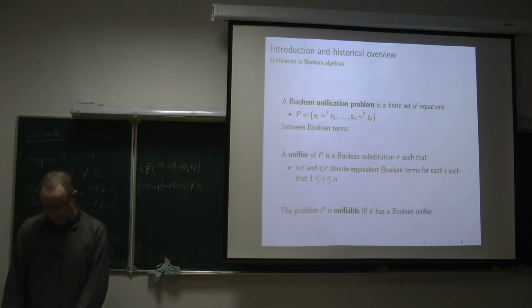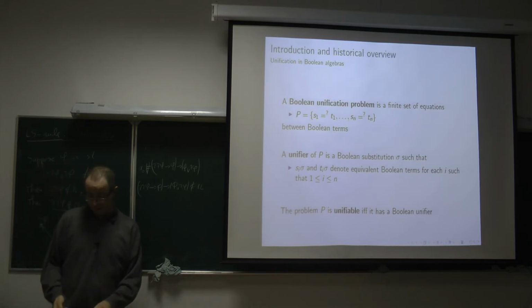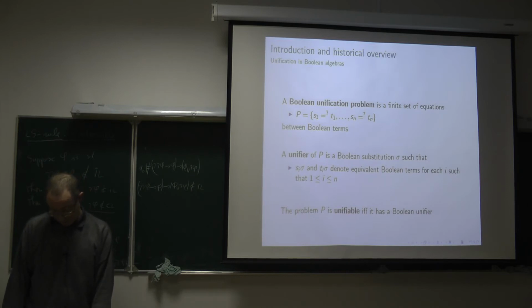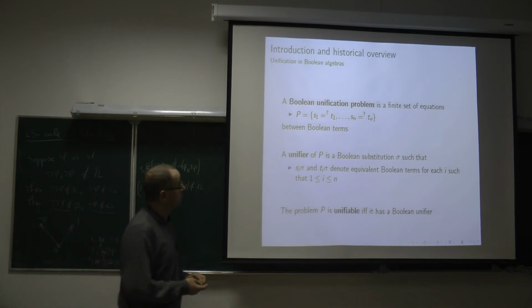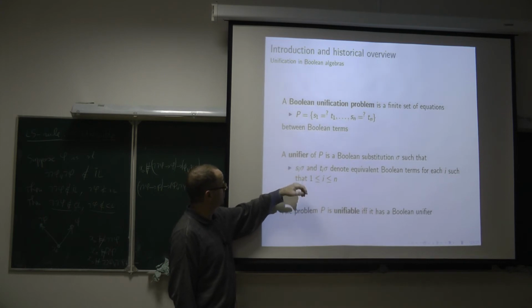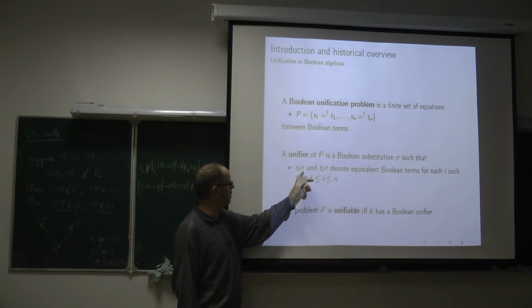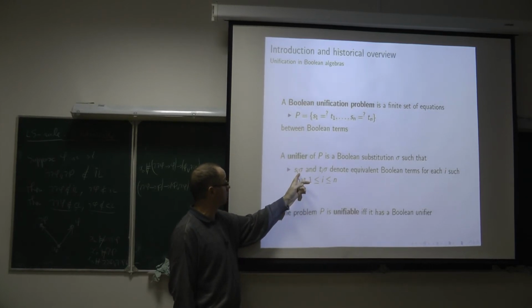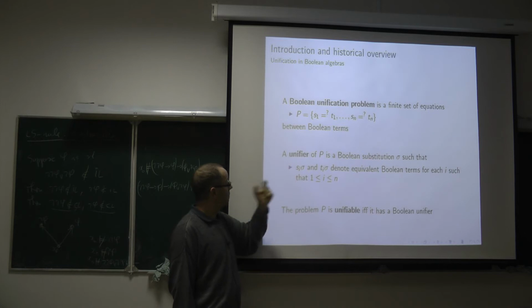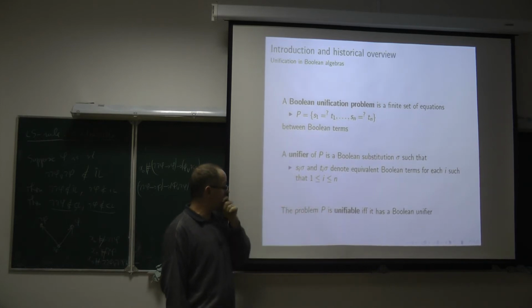So in this context, a unification problem traditionally is a set of pairs of terms, S1 equals T1, etc., Sn equals Tn. And the question is to determine if there exists a unifier of this unification problem, that is to say, if there exists a substitution sigma such that when we apply the substitution sigma to the terms, the pairs of terms become Boolean equivalent.